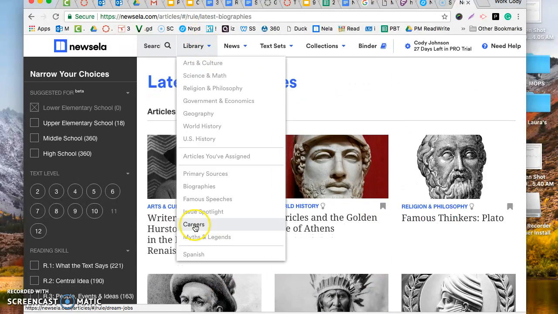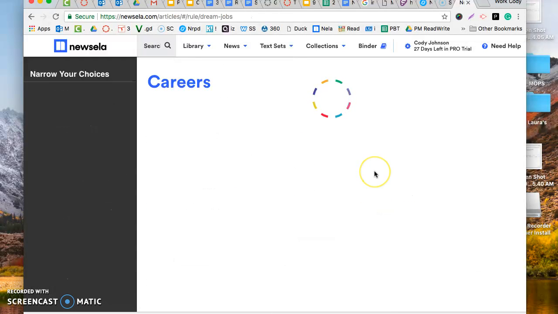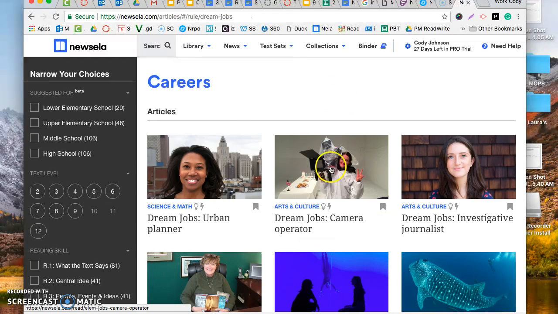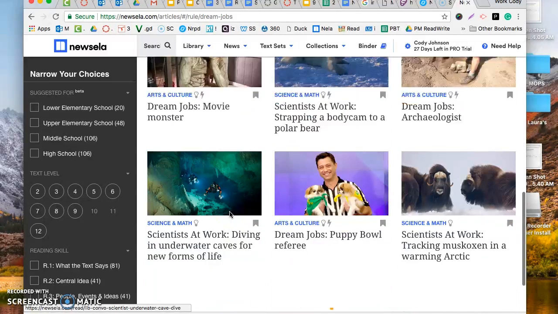You could also go to careers, and it just tells about all kinds of jobs that you may never have heard of or maybe thought of. And just remember, you want to use Firefox or Chrome for this. For some reason, Internet Explorer doesn't like it. Okay, so let's read about this.